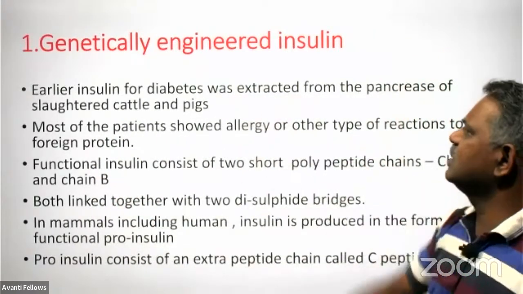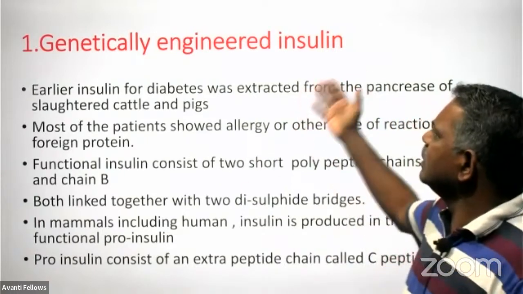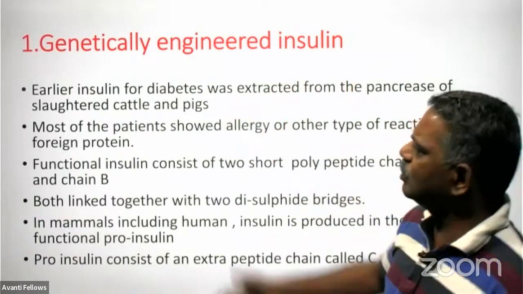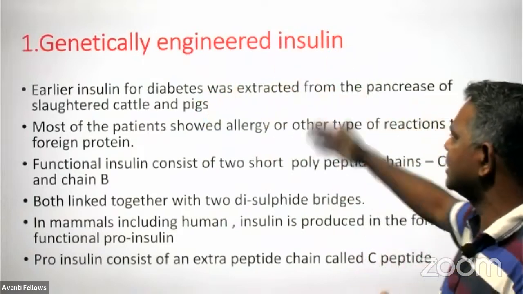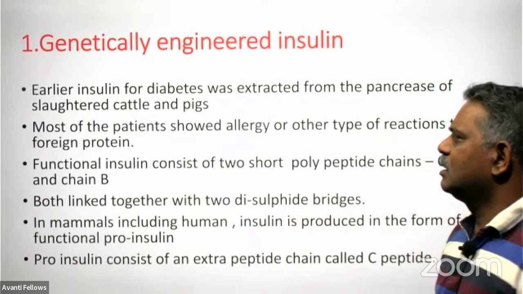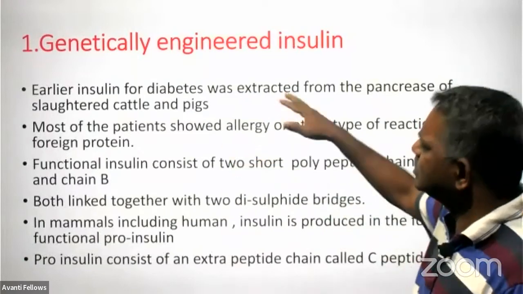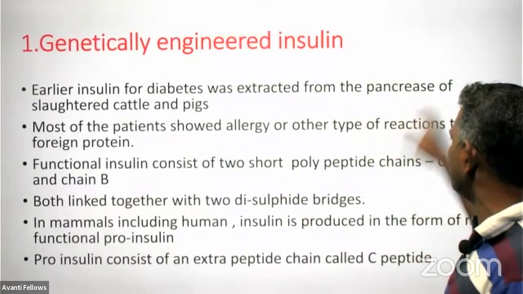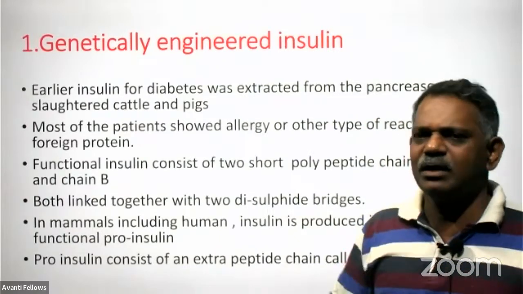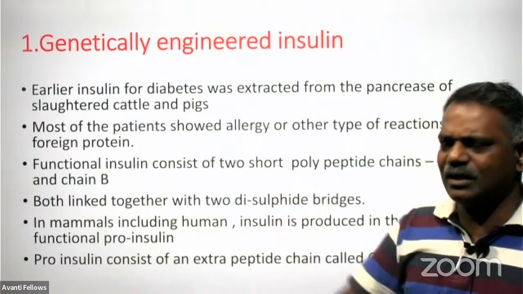First, we will see the genetically engineered insulins, how to make insulin through genetic engineering. As I told you earlier, insulin for diabetes was extracted from the pancreas of slaughtered cattle and pig, because it shows some kind of similarity with human insulin. Most of the patients showed allergy or other types of reactions to this foreign protein. Of course, at last it is a foreign material, so naturally we show some kind of allergic response to reject it.